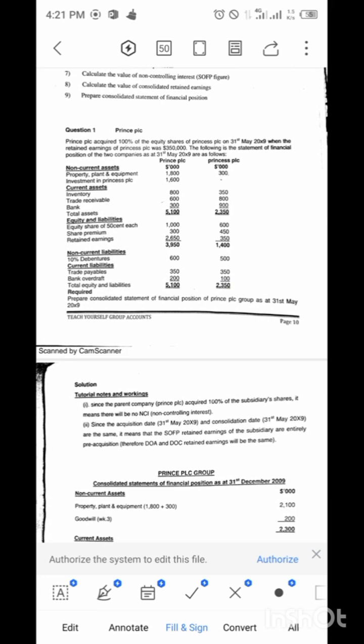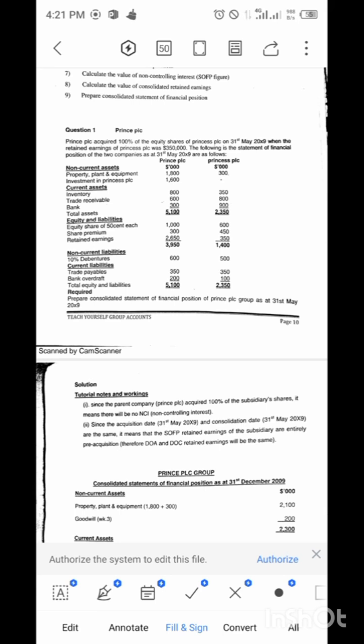They say Prince PLC acquire 100% of the equity share of Princess PLC. Now, who is the parent company? Who is the subsidiary company? Who is acquiring who? Yes, Prince PLC is acquiring Princess PLC. So Prince is the parent, while Princess is the subsidiary. We can note that it is a fully owned subsidiary, because Prince PLC is acquiring 100% of the subsidiary.